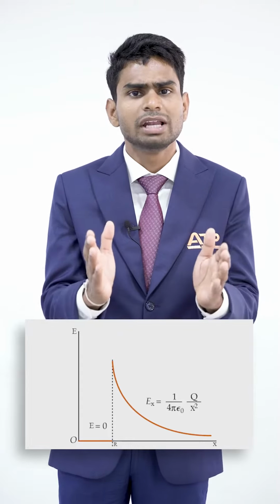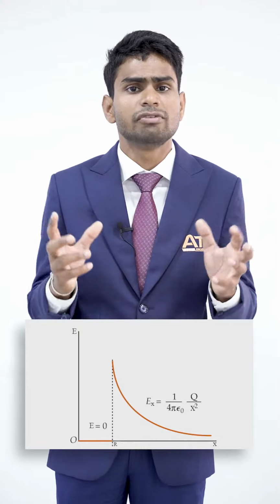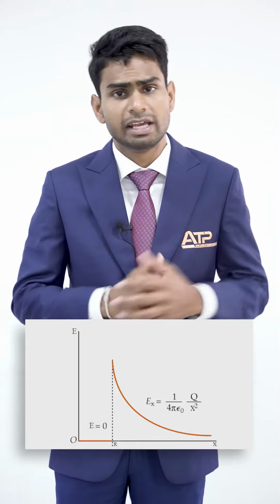If you see carefully in the graph, the electric field is 0 from 0 to r, which means there is no electric field within the hollow conducting sphere given here. Why is it so? According to the Gauss law, if the net enclosed charge within the Gaussian surface is 0, the net electric field from that surface will also be 0. Same principle is applicable here.